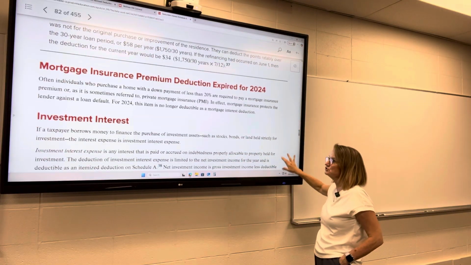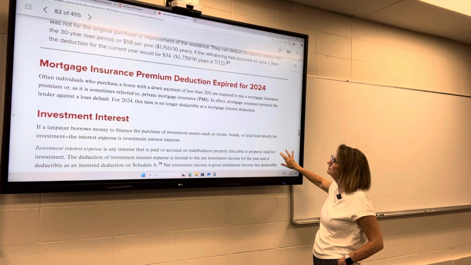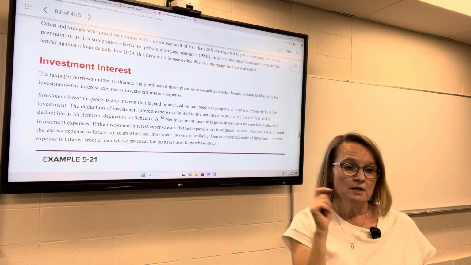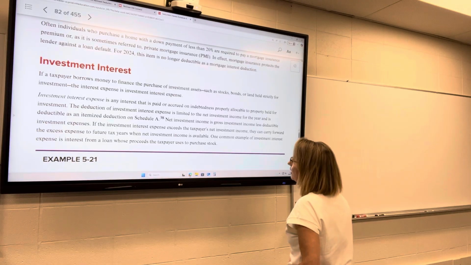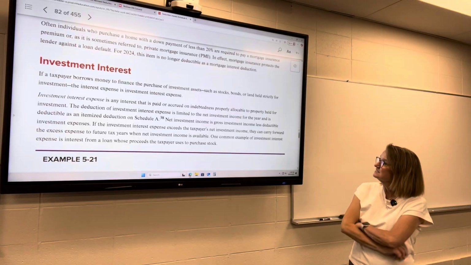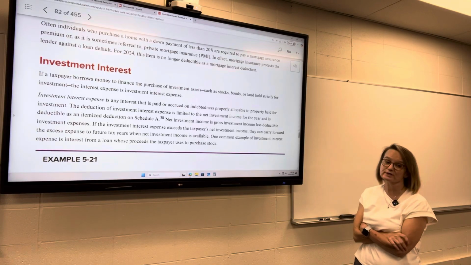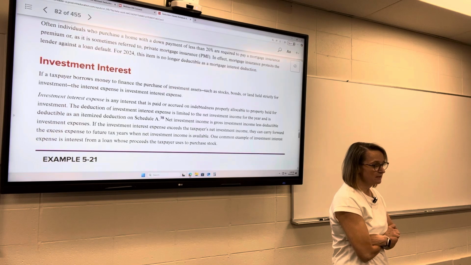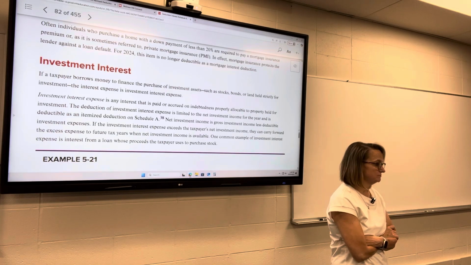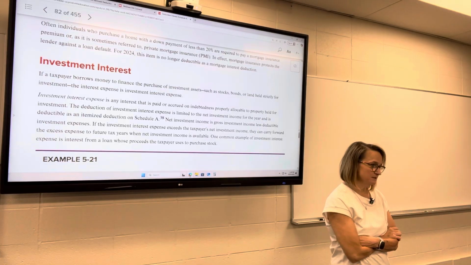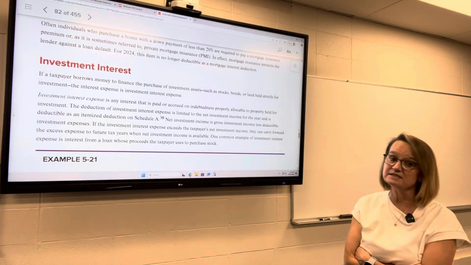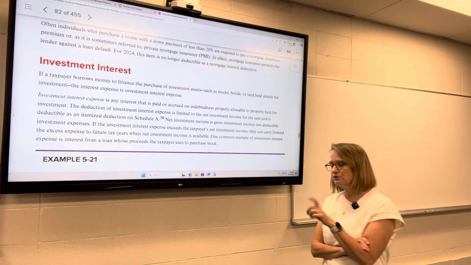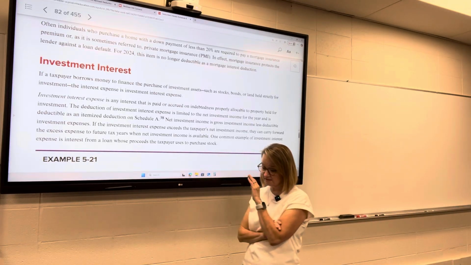I'm not going to say anything about mortgage insurance premiums because they are no longer deductible. Investment interest. So that was mortgage interest before. Now investment interest. If you borrow money to finance the purchase of an investment, stocks, bonds, land that's held strictly for investment. We're not talking about taking out a loan to purchase a business that you're going to work in. That's not an investment. It's sort of an investment, but as far as the tax code is concerned, that's not investment property. That's under a different classification. So this is simply investment.